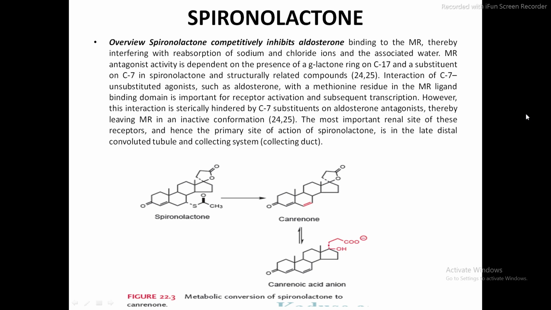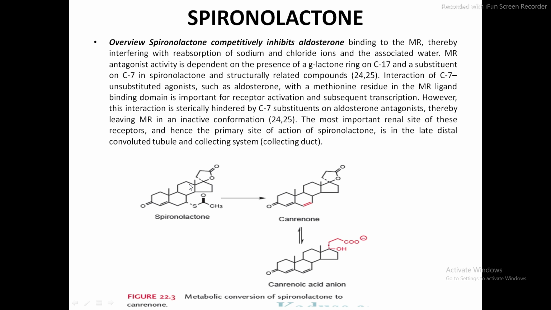Hope you can understand. So to summarize, what actually is spironolactone? Spironolactone is a mineralocorticoid receptor antagonist, and it also comes under the class of potassium sparing diuretics. This spironolactone agent antagonizes the action of aldosterone by competitively binding to the mineralocorticoid receptors. So there is a mandatory criterion that there should be a lactone ring and a substituent on carbon number 7. If there is no substitution on carbon number 7, then it can act as an agonist to the mineralocorticoid receptor.